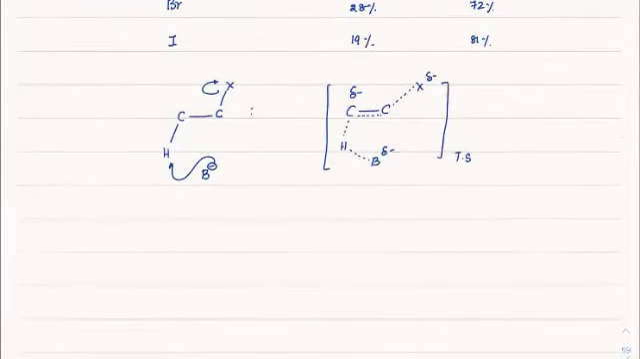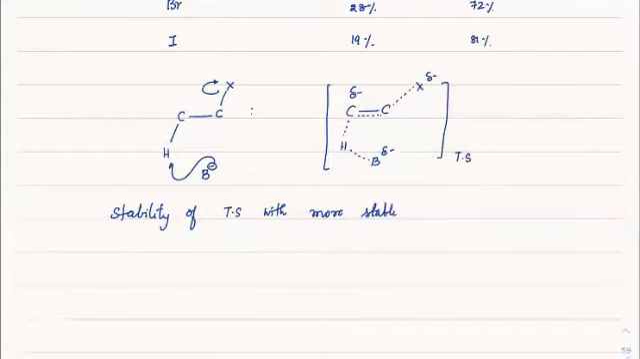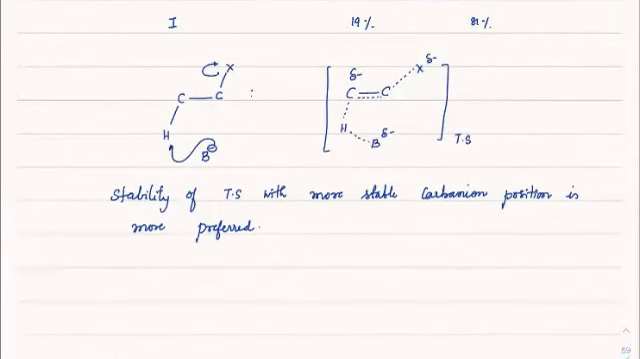So the stability of the transition state with the more stable carbanion position is more preferred. So that will be more preferred for elimination. Okay. So I hope you understood that.